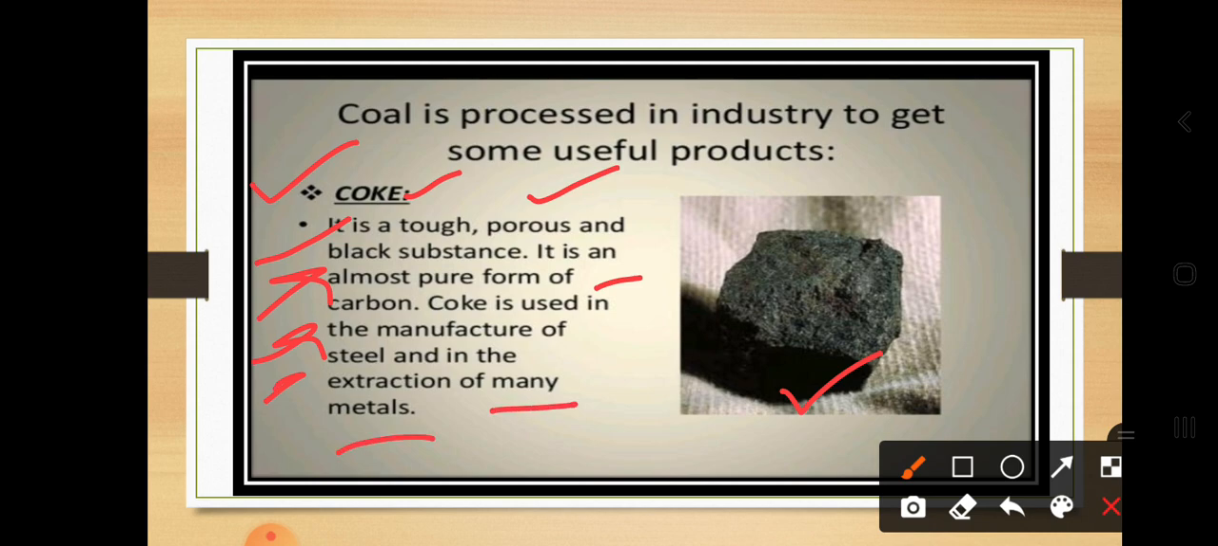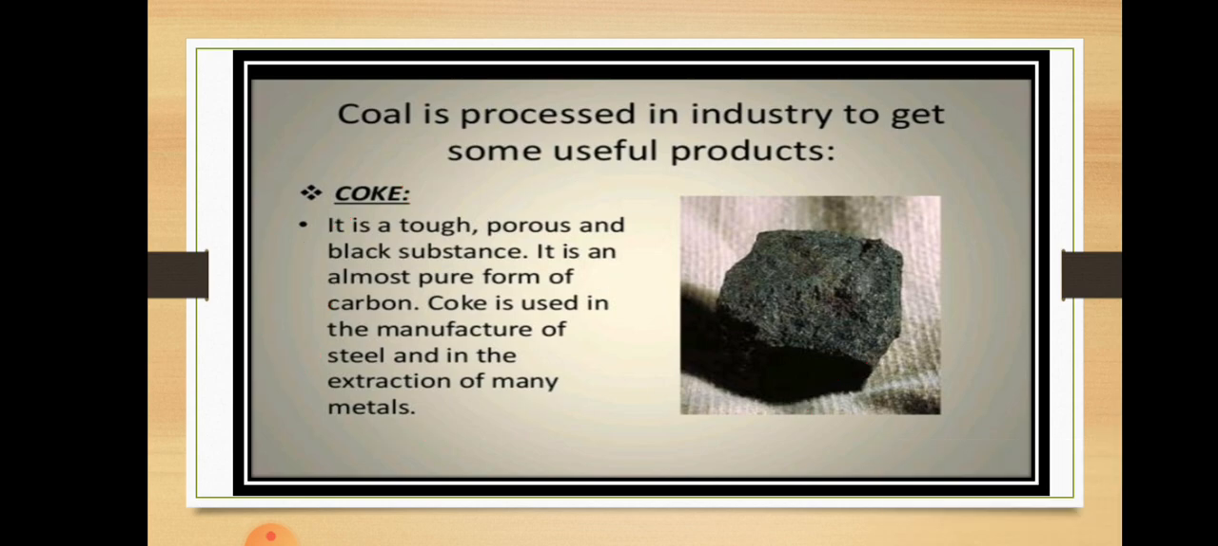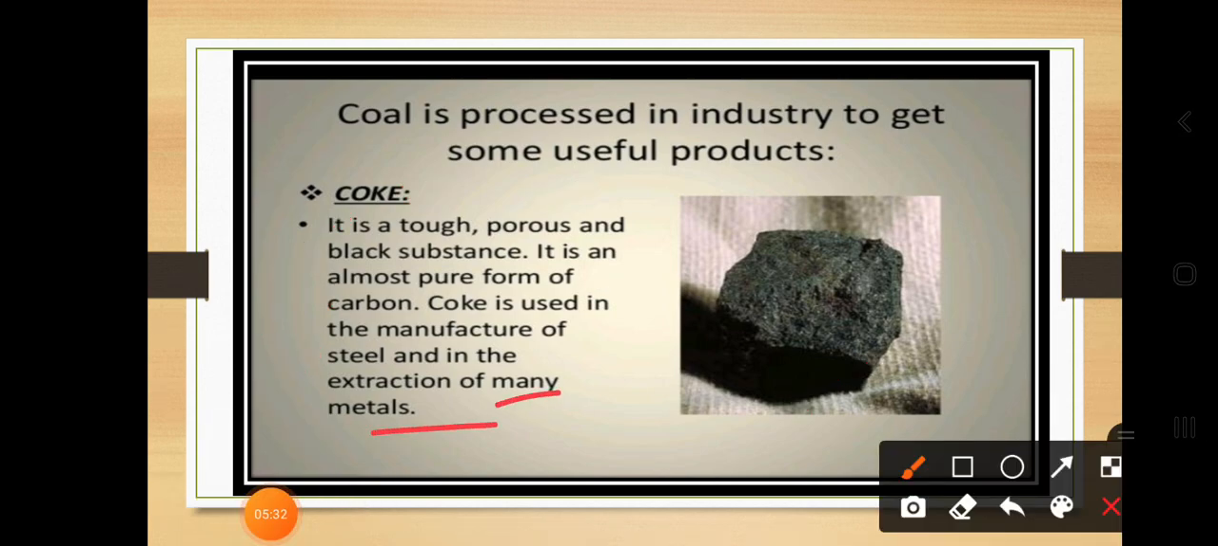Coke is used in the manufacture of steel and the extraction of many metals. When you extract metals from metal ore, we use coke to refine the metals. It is a very long process, and in the 10th standard you have a brief introduction to this concept of extraction of metals.